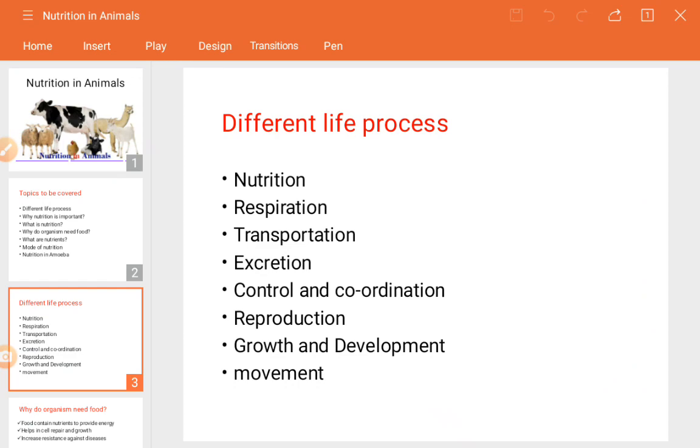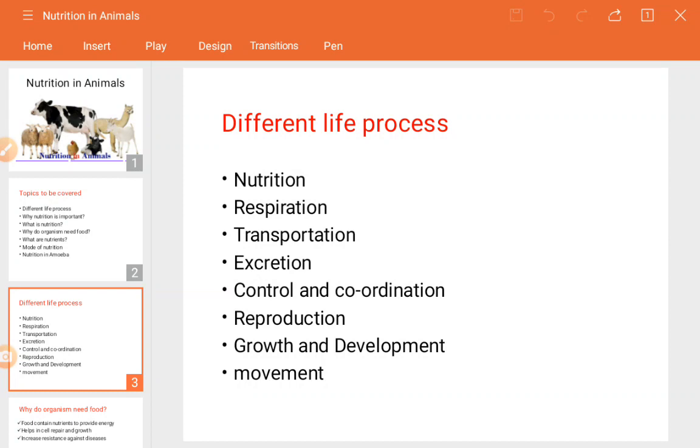So next we are going to start the different life processes. The different life processes are nutrition, respiration, transportation, excretion, and control and coordination. Nutrition means the food which we take.